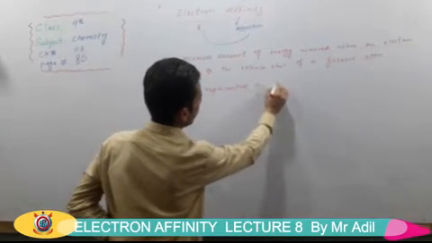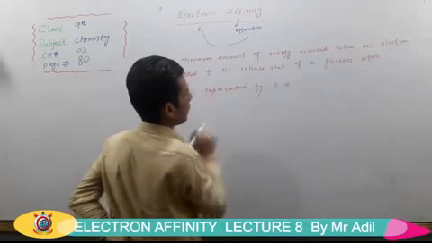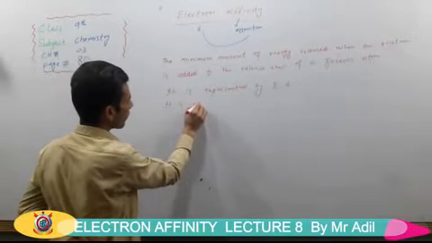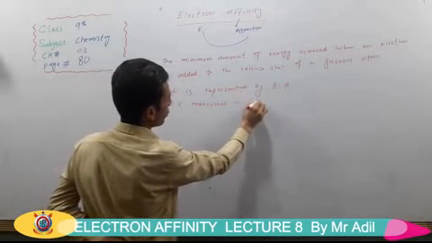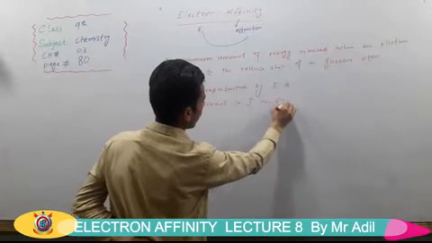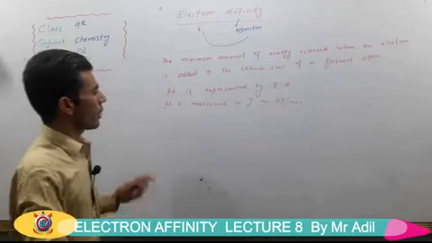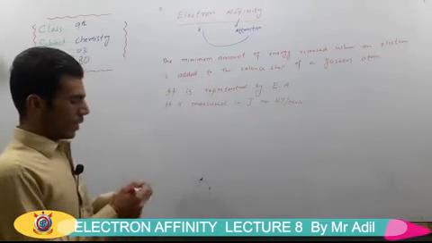It is represented by E for electron and A for affinity. It is measured in joules or kilojoules per mole, and it is represented by EA. For example,